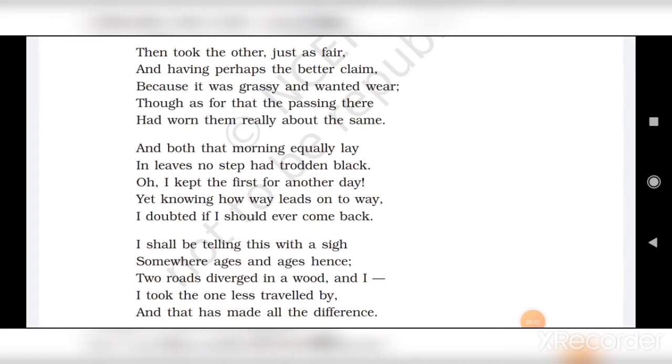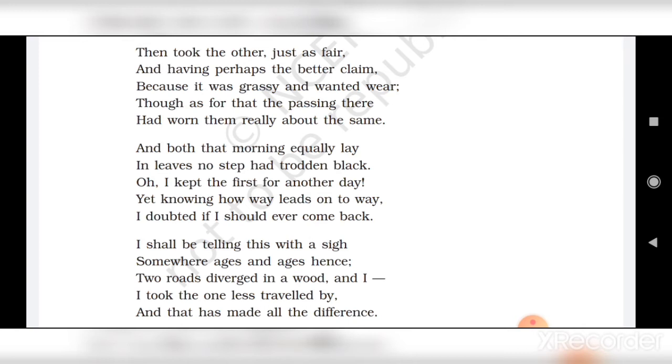Now let's see what the poet is saying in the third stanza. And both that morning equally lay in leaves, no step had trodden black. Oh, I kept the first for another day, yet knowing how way leads on to way, I doubted if I should ever come back. Here, in this stanza, the poet says that both the paths were similar.